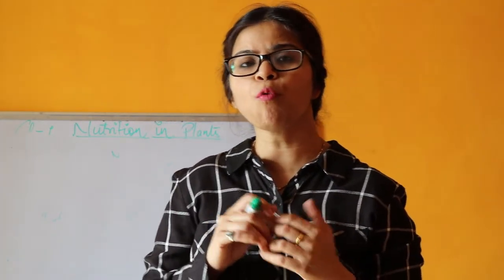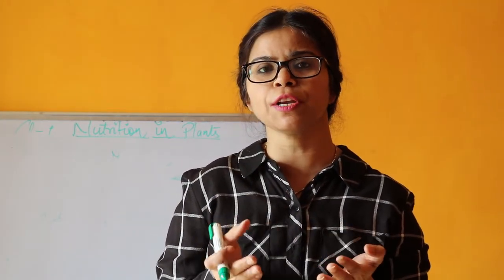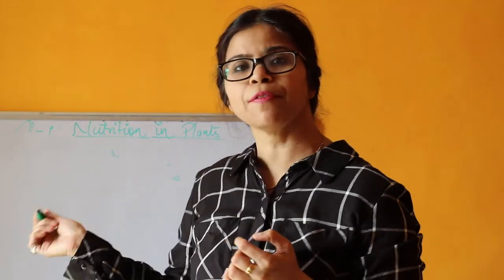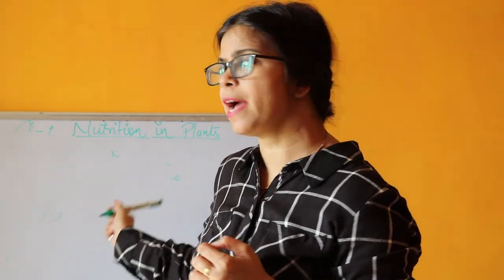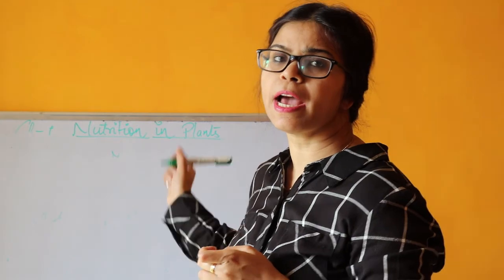Now, what is photosynthesis? It is a process in which plants make their own food with the help of carbon dioxide, water, chlorophyll and sunlight. Can you write the word equation? Carbon dioxide combined with water in the presence of sunlight and chlorophyll gives carbohydrate and oxygen. Okay, see you in the next class.